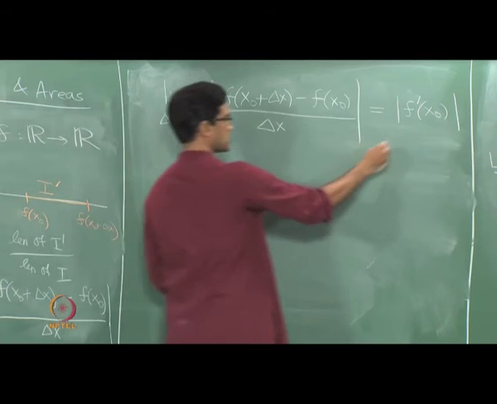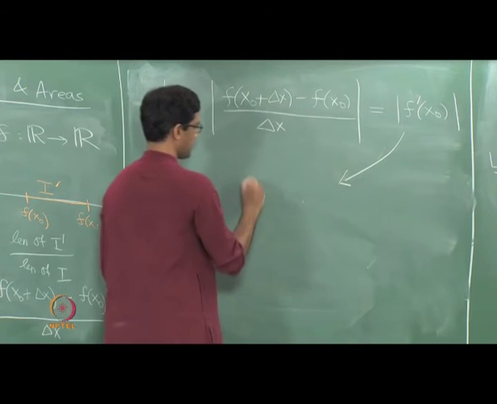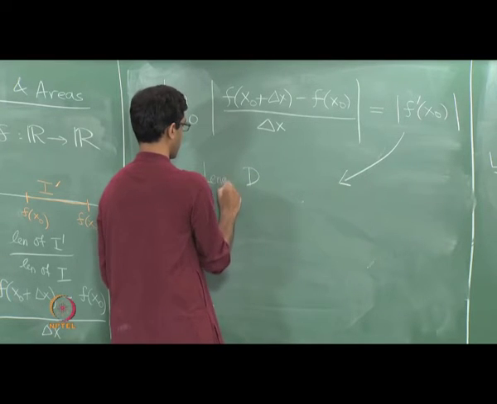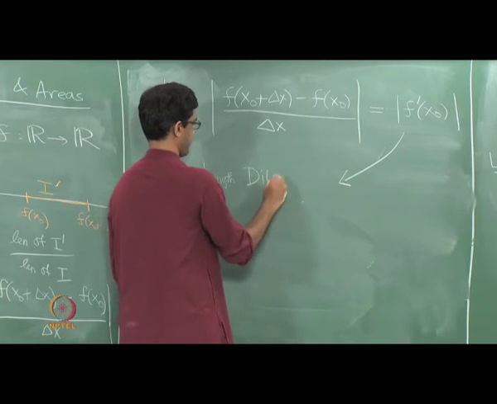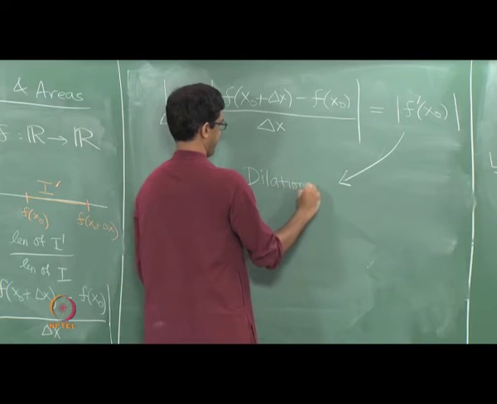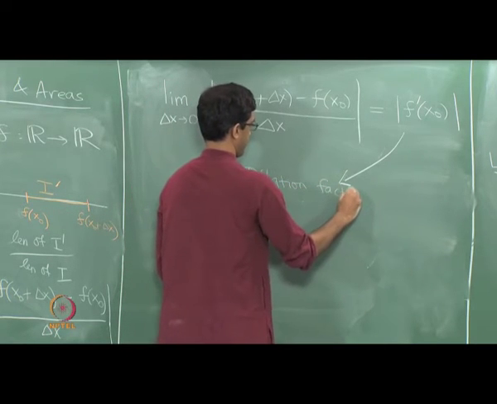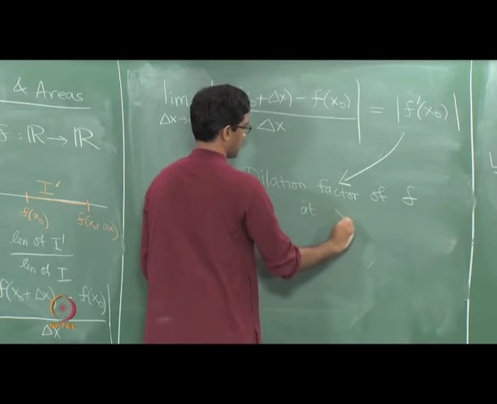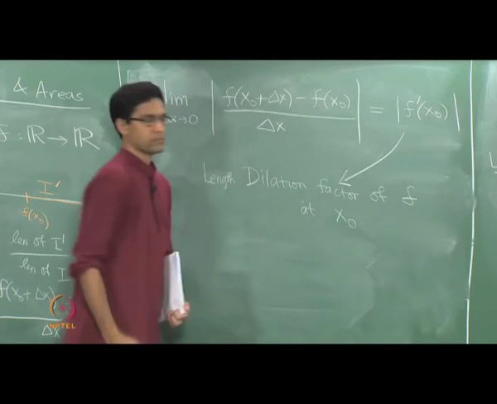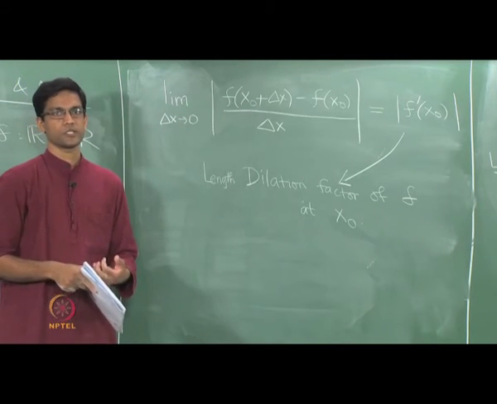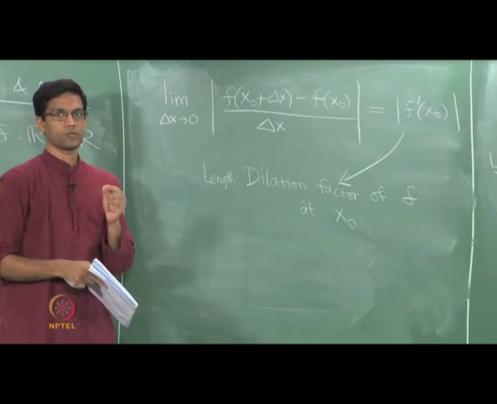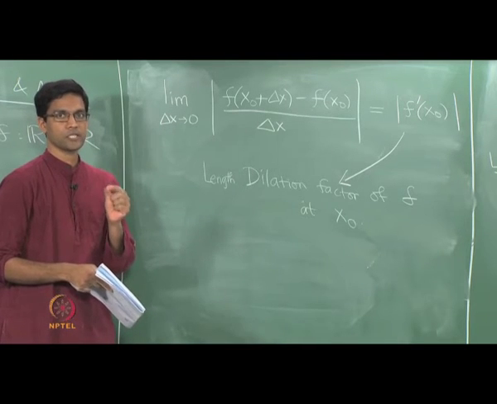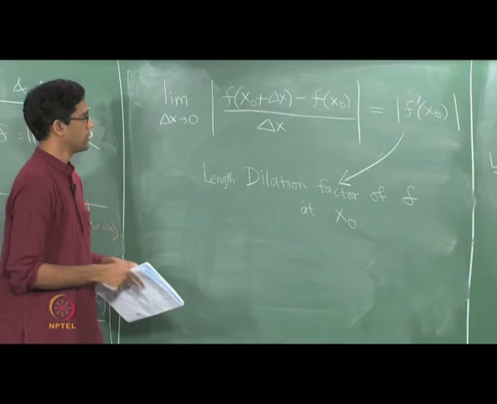So what is this? This is exactly the length dilation factor of the function f at the point x0. All it is doing is just keeping track of the amount by which intervals get scaled when those intervals are in a small neighborhood of x0.